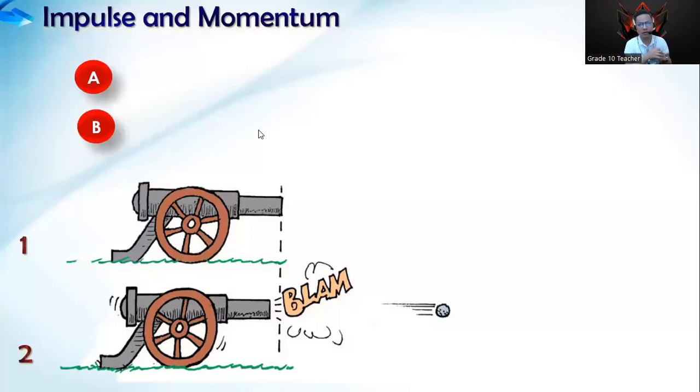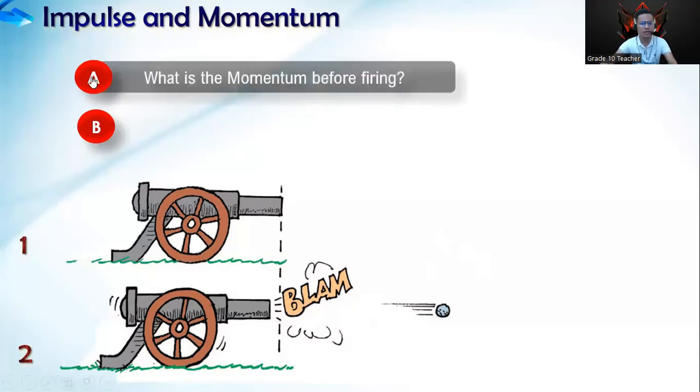So we have here a scenario where there are two cases. The first one is the cannon, which is before the firing of the cannon, and then for number two, that is after firing the cannonball. So we have two questions here. The first question is, what is the momentum before firing? So if your answer is zero, you are correct.